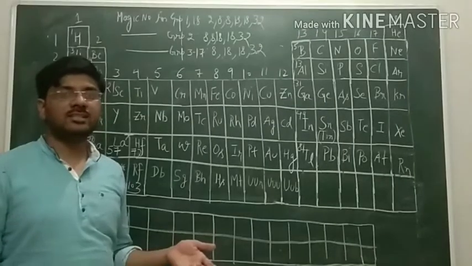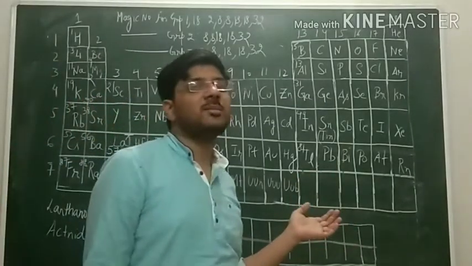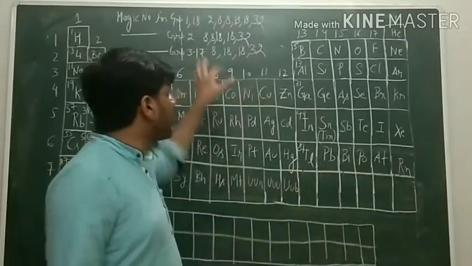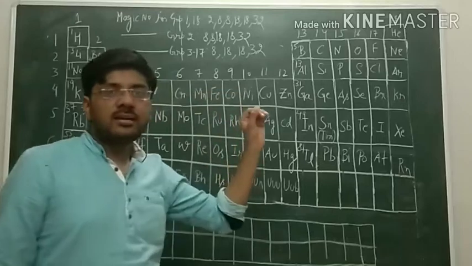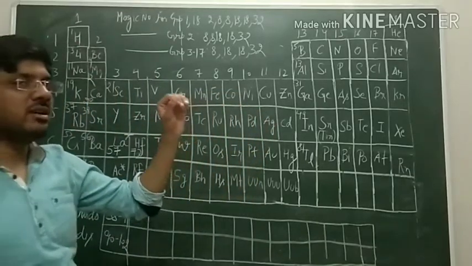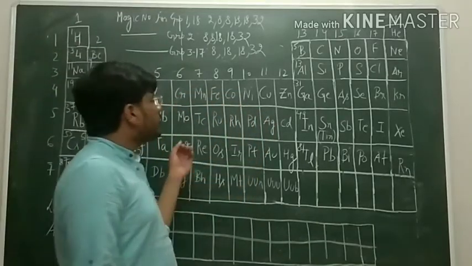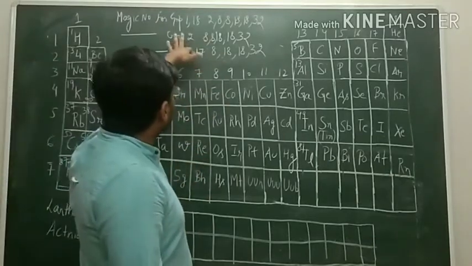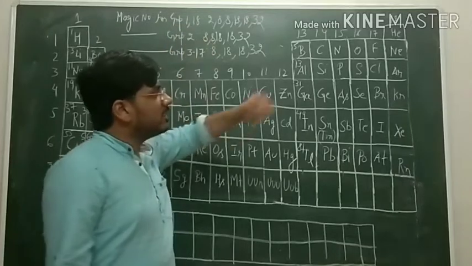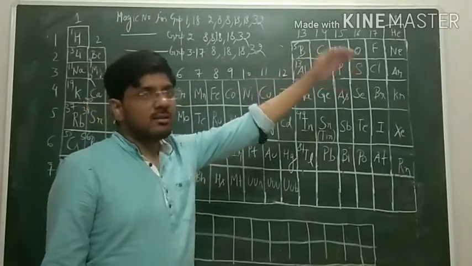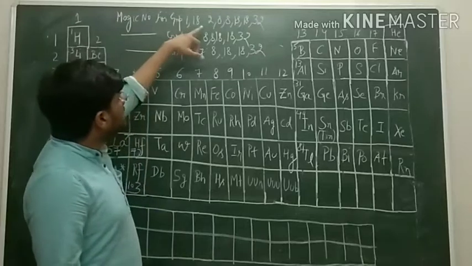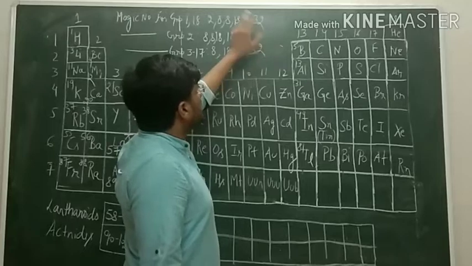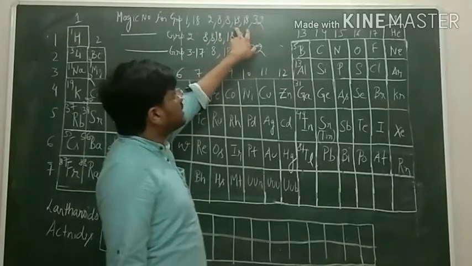Actinoids. Students, we will discuss how we can determine the atomic numbers of various elements present in the long form of the periodic table. These are determined with the help of magic numbers, and we will have to remember these magic numbers. For group number 1, that is the alkali metals, and group number 18, that is the noble gases, the magic numbers are 2, 8, 8, 18, 18, 32. Means 2, then 2 times 8, then 2 times 18.